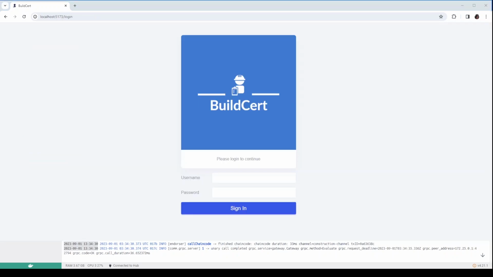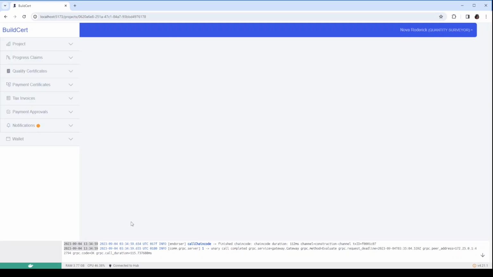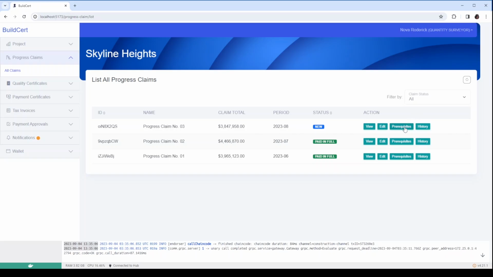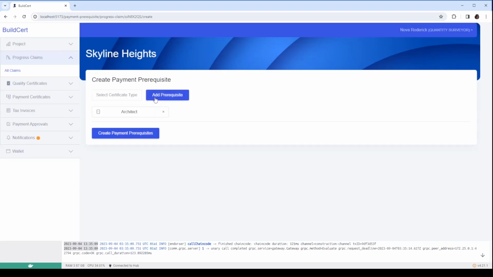Once a contractor adds a progress claim to the system, the quantity surveyor can view the claim details. The required quality certificates should be listed as prerequisites for the progress claim. For example, this progress claim requires quality certificates by the architect and structural engineer. When the prerequisites are added, the status of the progress claim is changed to pending.